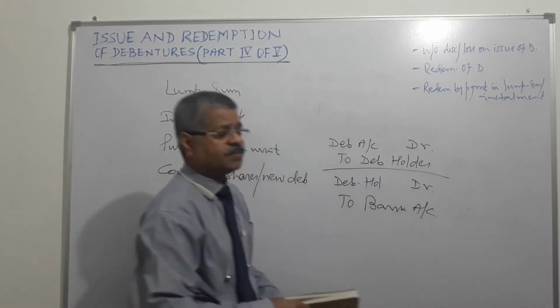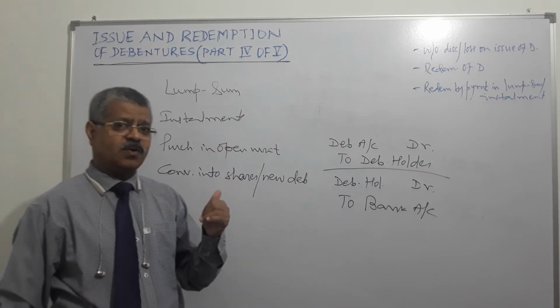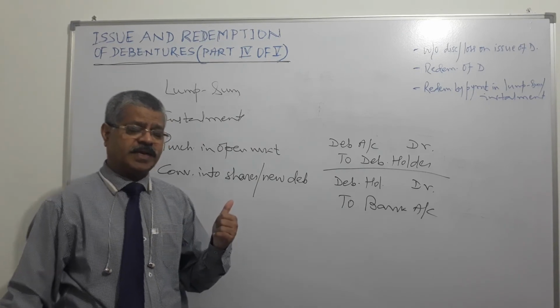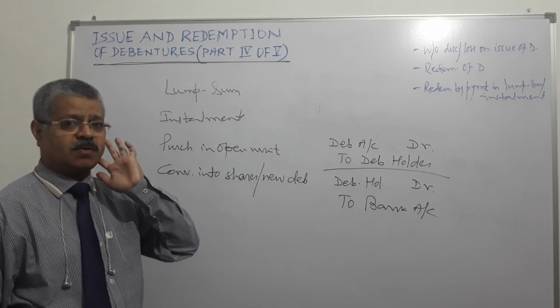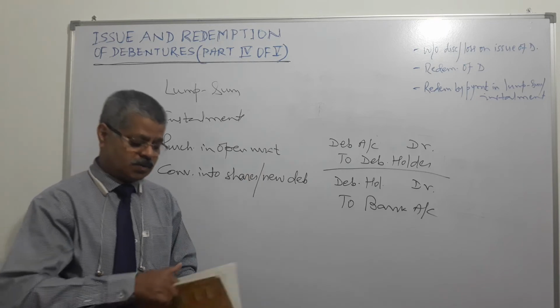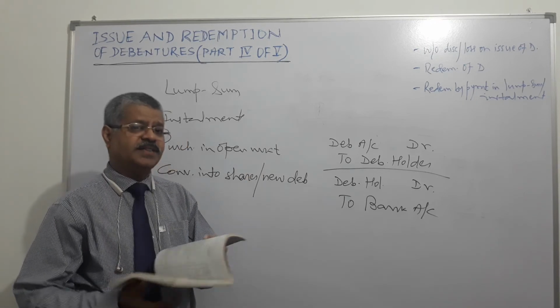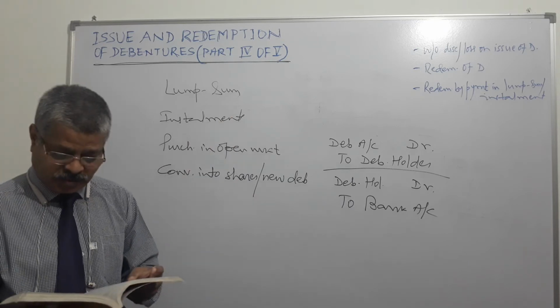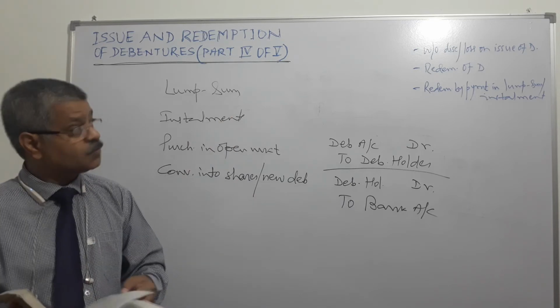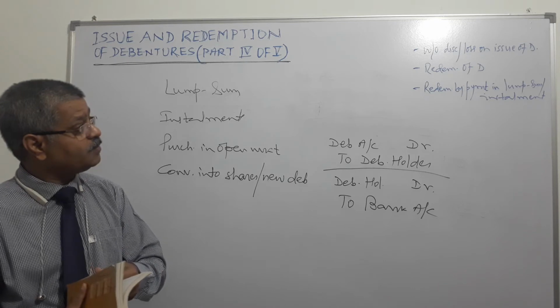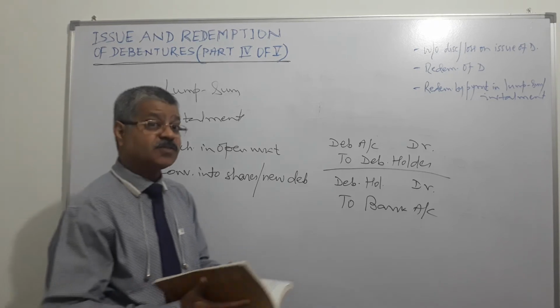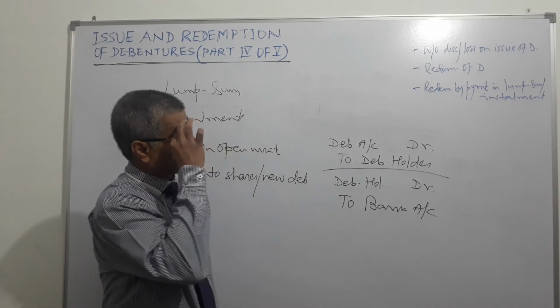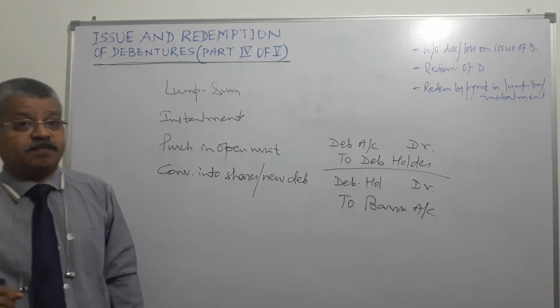In case of writing off through profit and loss account, revenue profits, the entry will be debit profit and loss account and credit debentures account. And the narration will be discount or loss on issue of debentures, written off. So that is done. Now we go to methods of redemption of debentures. There are 4 methods. Lump sum.